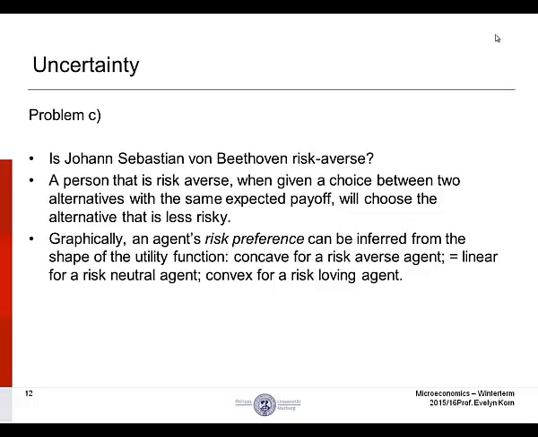Concave for a risk-averse agent, suggesting that the marginal utility they receive from an increase in wealth is decreasing. Linear for a risk-neutral agent, suggesting that the marginal utility they receive from an increase in wealth is constant. And convex for a risk-loving agent, suggesting that the marginal utility they receive from an increase in wealth is increasing.